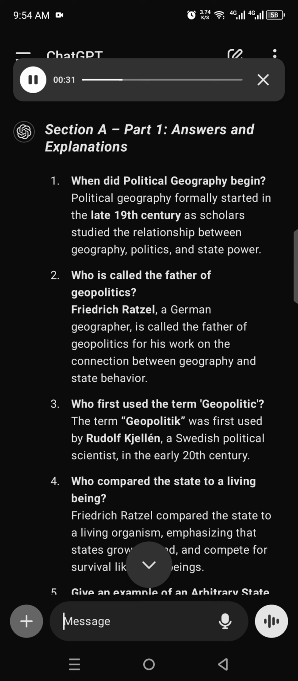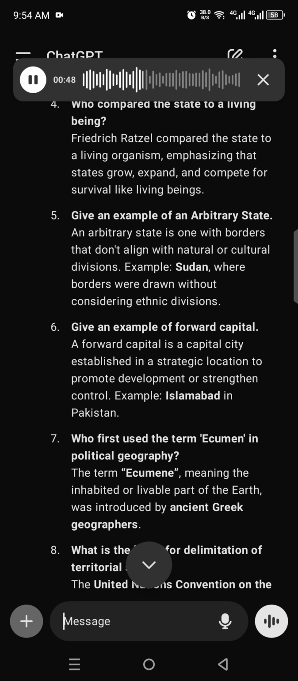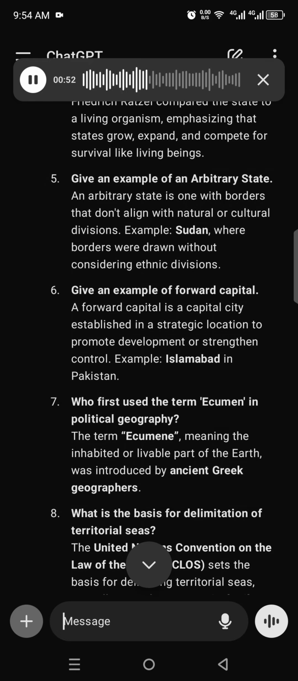3. Who first used the term geopolitik? The term geopolitik was first used by Rudolf Kjellén, a Swedish political scientist, in the early 20th century. 4. Who compared the state to a living being? Friedrich Ratzel compared the state to a living organism, emphasizing that states grow, expand, and compete for survival like living beings.